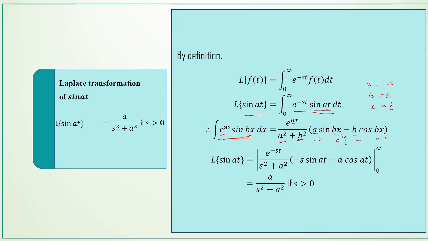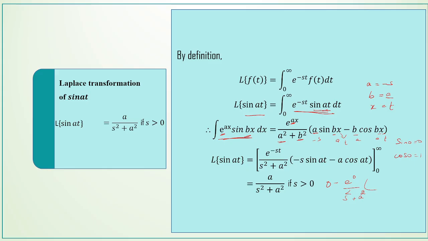So apply the limits. For the upper limit infinity, if we substitute, then it will become 0. So 0 minus the lower limit 0, if we substitute e power 0 we will get 1, and in the denominator it is s square plus a square. So what about this thing? If we substitute t is equal to 0, sin 0 is 0, cos 0 is 1.